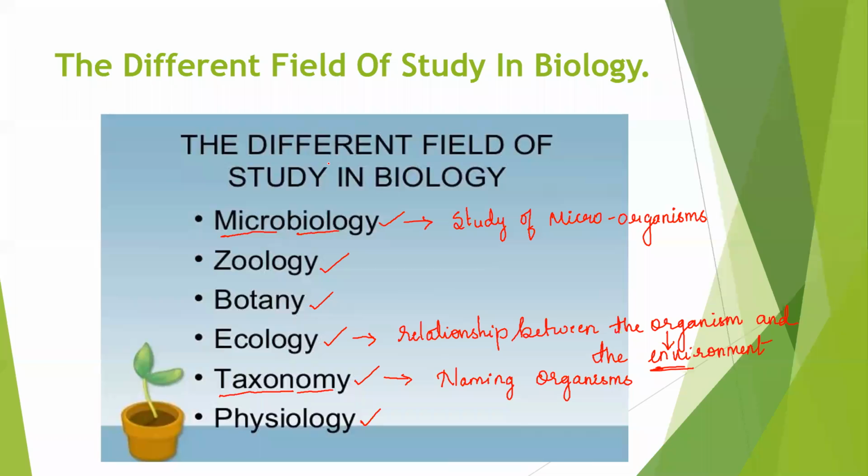So like that, to differentiate between the two plants or the two organisms, and it should be universal. That means everyone should use that particular name only. So taxonomical nomenclature is done.